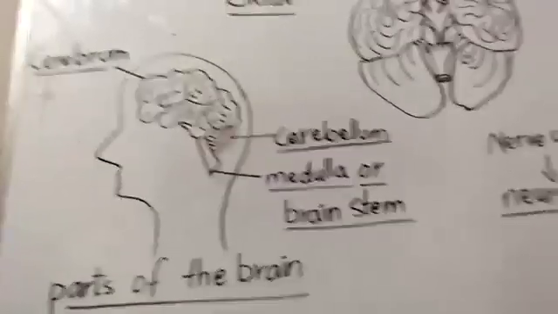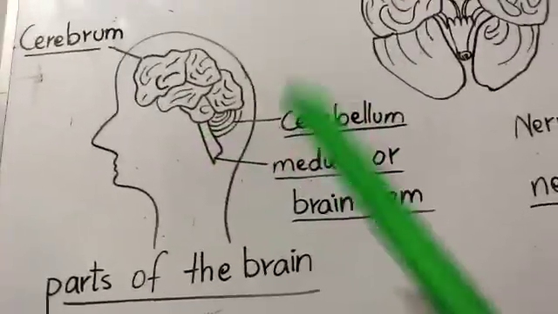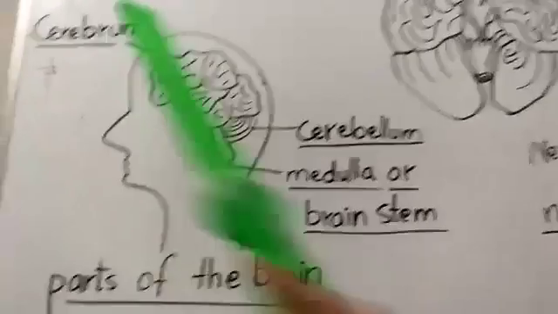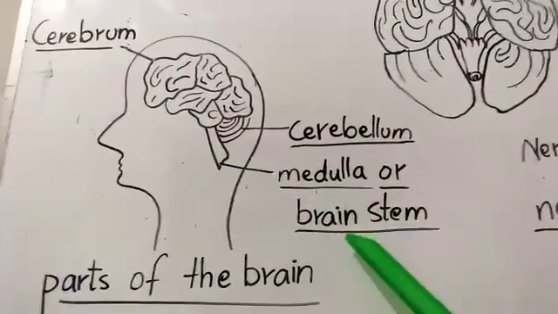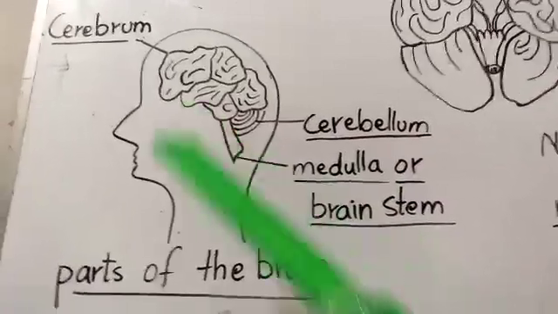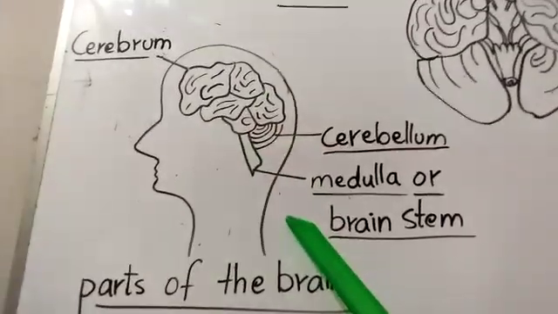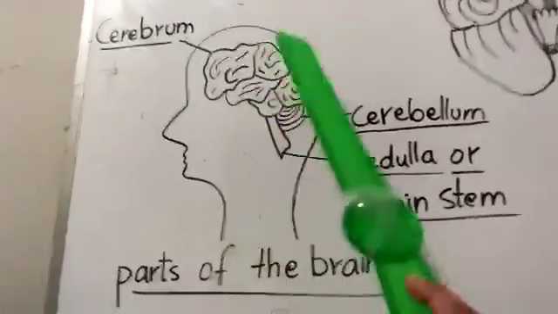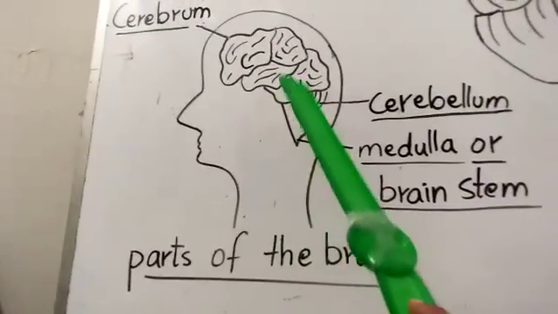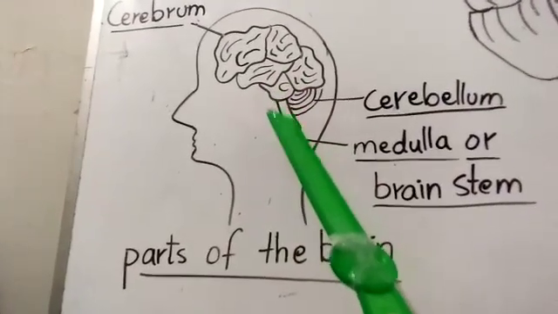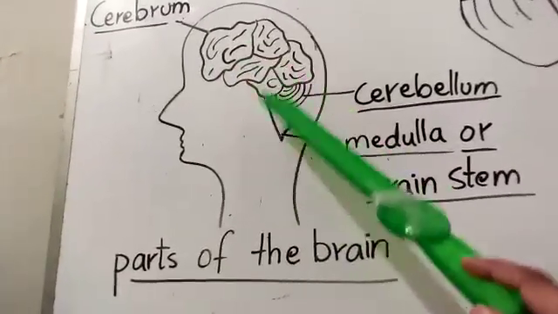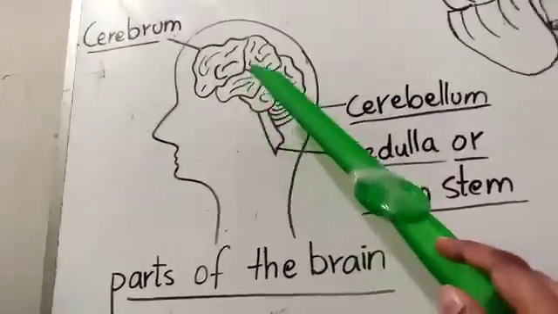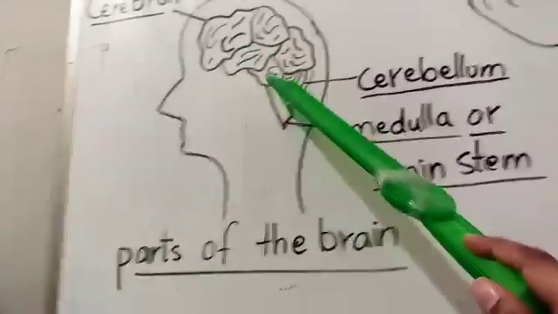Okay, the human brain is divided into three parts: cerebrum, cerebellum, and medulla, which is also called the brain stem. These are the parts of the brain. Remember this: the brain needs oxygen continuously. So when you drink a lot of water, your brain will get more oxygen.